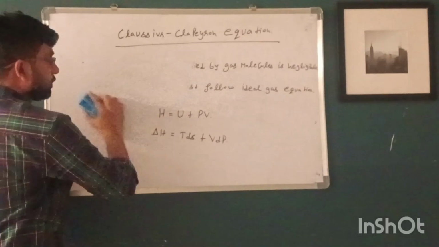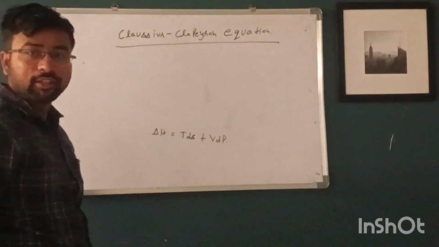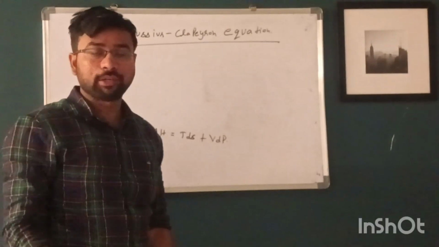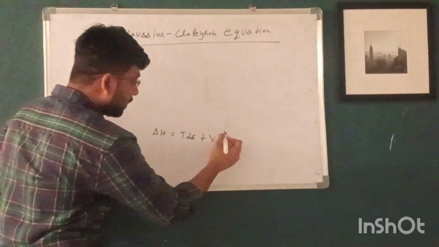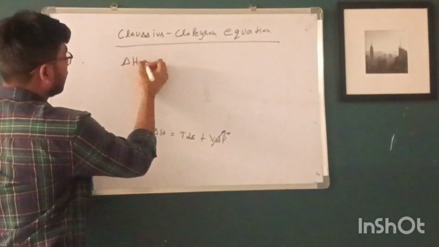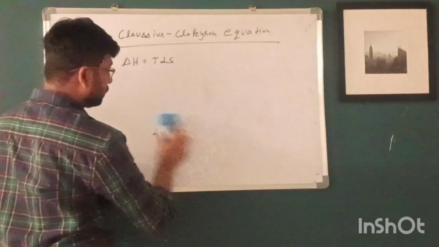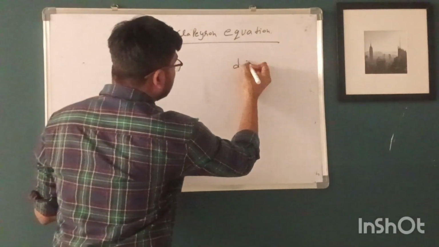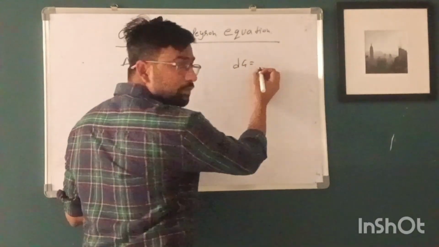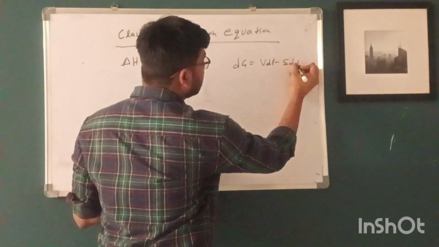Then we know that phase change takes place at constant pressure and temperature, so that's why the VdP term will become 0, and delta H becomes equal to T delta S. Now we know that the change in Gibbs free energy becomes equal to VdP minus SdT.